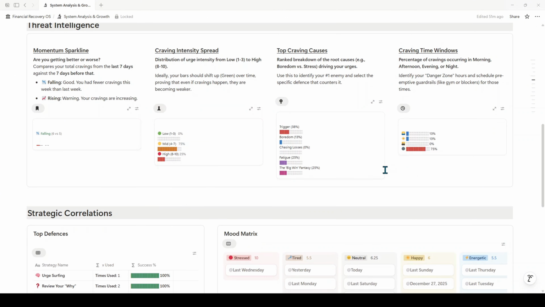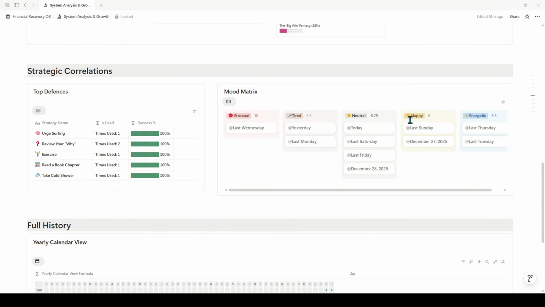Now it also has strategic correlation. So you can see which defenses that you use are most effective, how many times you've used them, what they are. So these can be your go-to strategies. It has your mood matrix. So this shows your mood, obviously. So stressed, there's one day. And then it also shows the average daily difficulty correlated with that mood. So when you're stressed, even though there's one input, your average daily difficulty is 10, versus when you're tired, your average daily difficulty is 5.5, and so on and so forth.